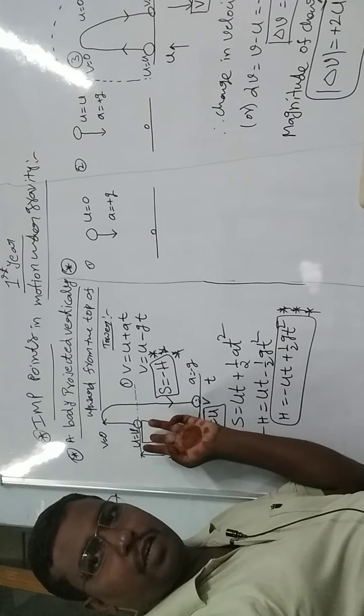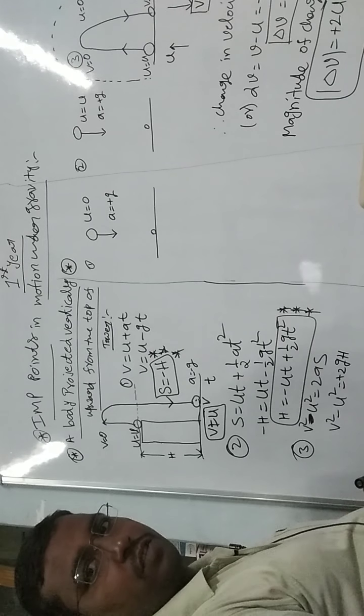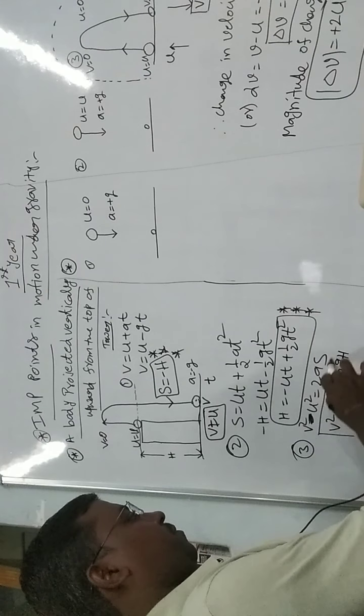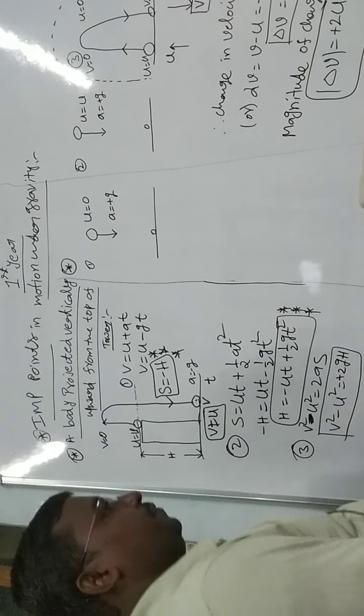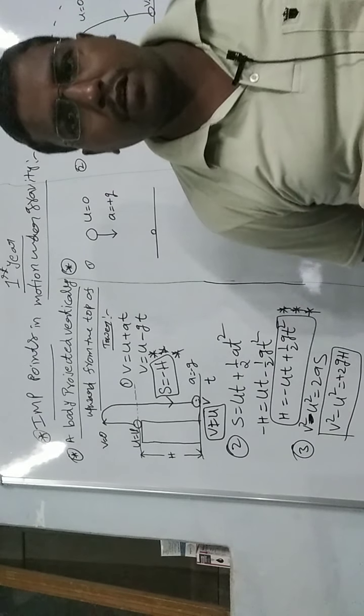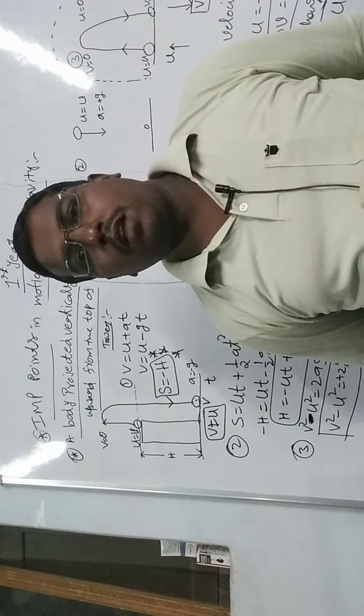So what is the third one? v square minus u square equal to 2as. Then we write v square minus u square equal to minus 2g times s, which is minus h, so it becomes plus 2gh. So v square minus u square equal to plus 2gh. These are the equations of motion for a body projected vertically from the top of a tower. So we discussed the motion under gravity concepts in previous classes and in this class.